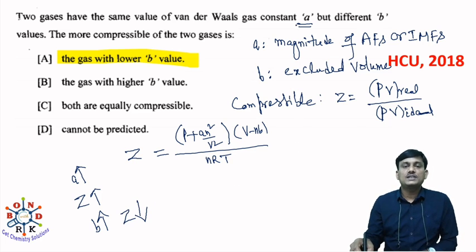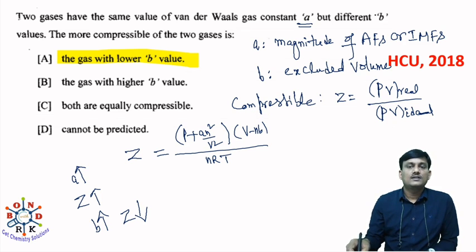So for constant A value, when there is a decrease in B, there is an increase in Z, and so an increase in compressibility. So the more compressible of the two gases is the gas with the lower B value. The lower the B value, the more the Z value, the more the compressibility.